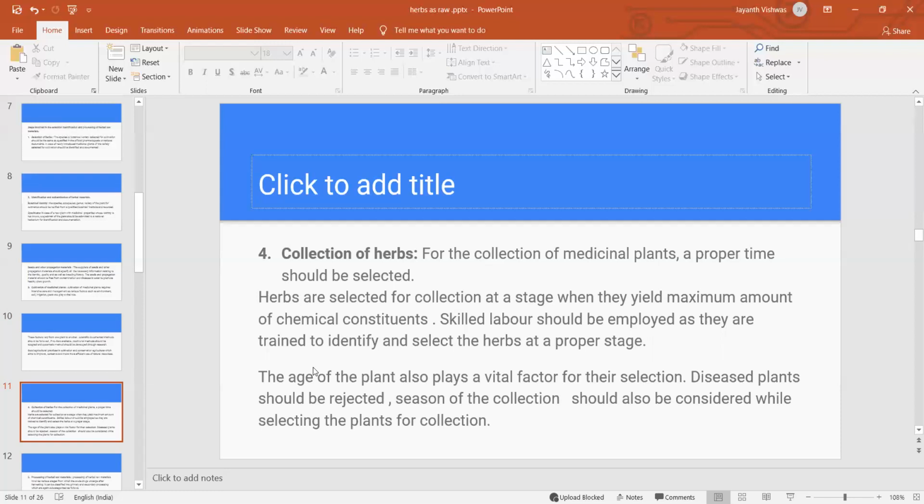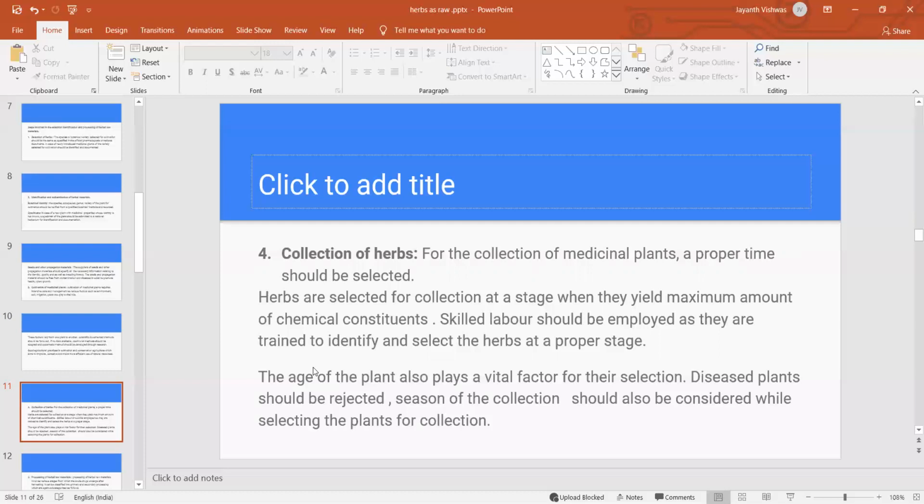Even for harvesting or collection, we have to appoint skilled laborers. The skilled labor should be trained so that they can identify properly and use the proper harvesting methods to collect the herbs at the proper stage. That stage is very important, maybe the winter season, nothing but the season.